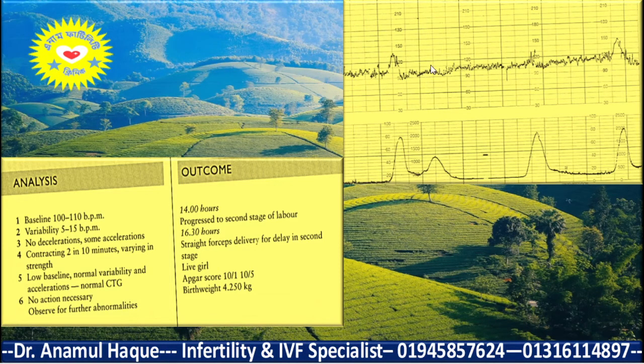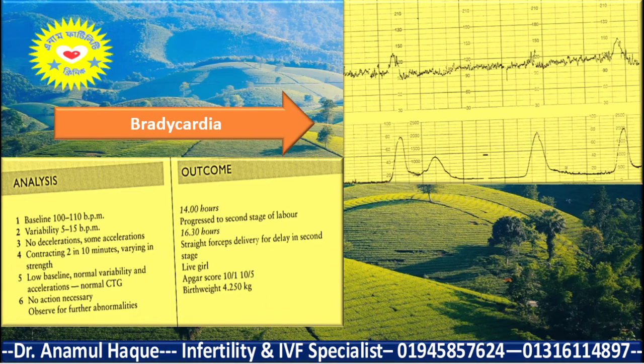So the baseline heart rate here is low, otherwise variability is normal, there is no deceleration, and there is acceleration, so this is also normal CTG. Only some bradycardia is present. Fetal baseline heart rate is 110 to 100 beats per minute, but otherwise it is normal, so this is normal CTG. Only isolated bradycardia is present.